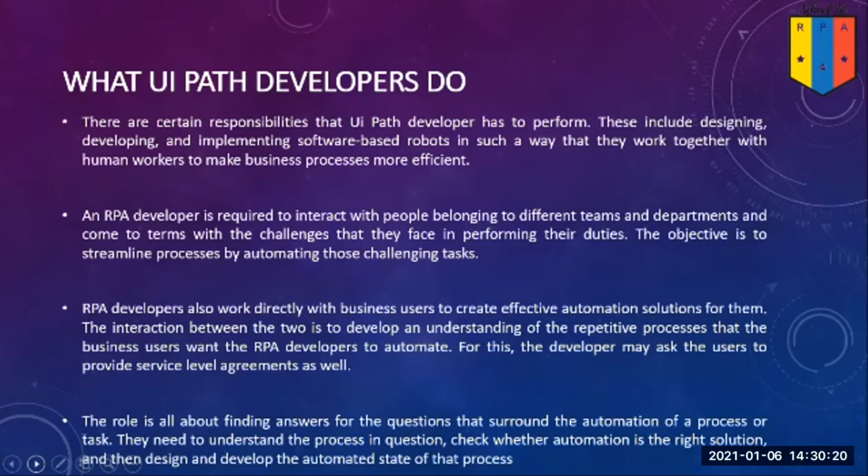An RPA developer also works directly with business users to create effective automation solutions for them. The interaction between the two is to develop an understanding of the repetitive process that the business user wants the RPA developer to automate. For this, the developer may ask the user to provide service level agreements as well. The role of a UiPath developer is all about finding answers to questions that surround automation of a process or task. They need to understand the process in question, check whether RPA is the right solution, and then design and develop the automated system.